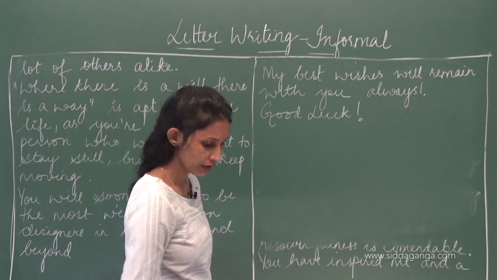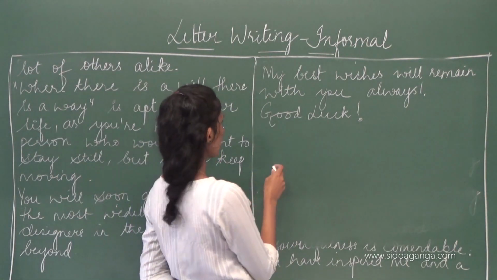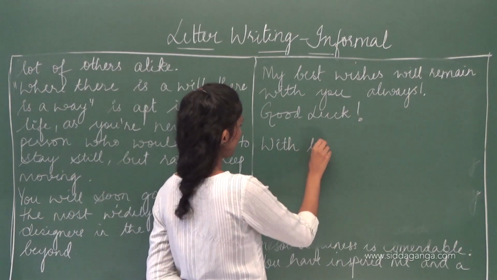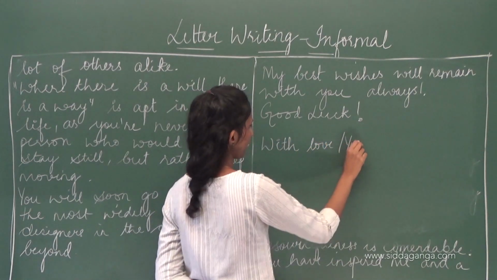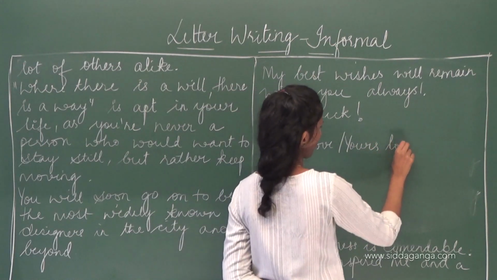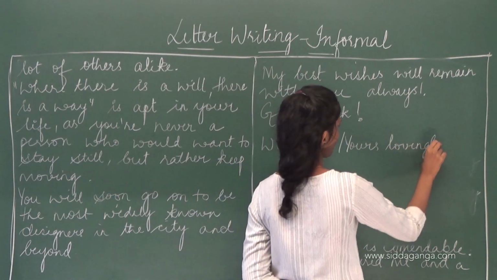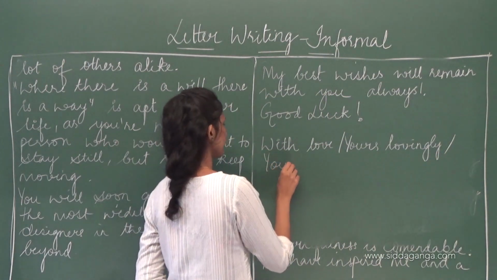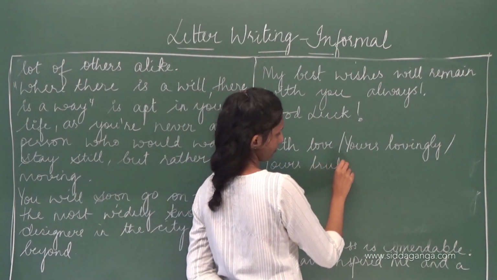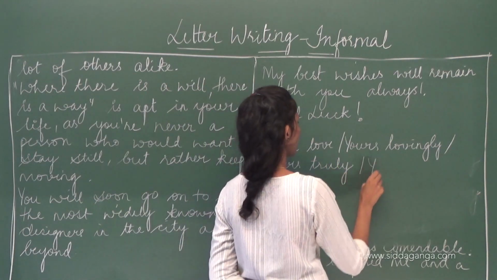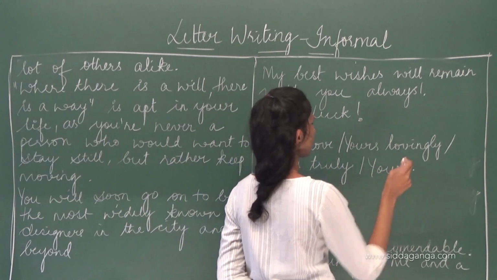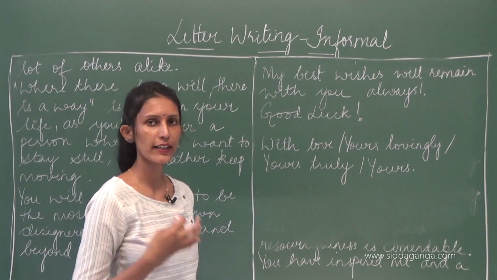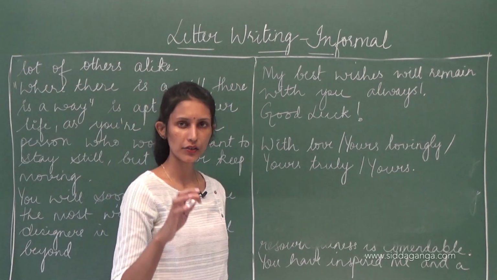So, complimentary closure: with love, or yours lovingly, or yours truly, or yours. You can write with love, yours lovingly, yours truly, yours.